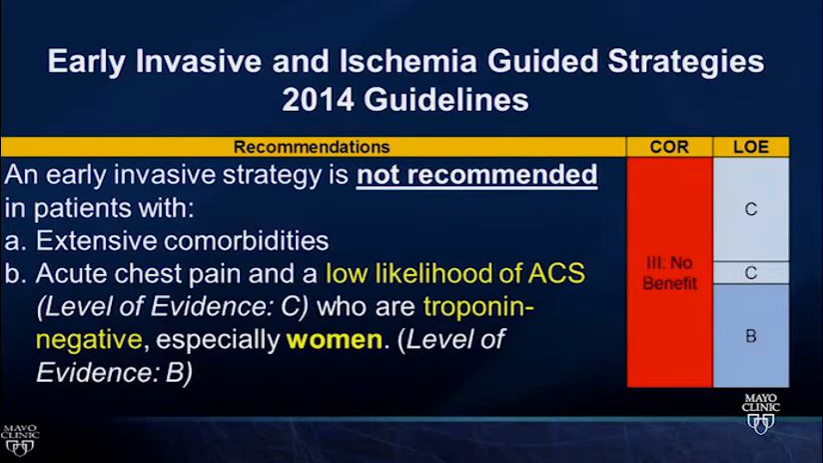Always important as we're studying for boards to bear in mind the class 3 indications. The first one here, extensive comorbidities, these are people that just aren't going to benefit from being in the cath lab where the risk of going to do an invasive procedure is too high. The other one, low likelihood of ACS, troponin negative, especially women who have a slightly higher risk from the procedure itself, we're going to want to consider a non-invasive risk stratification first.